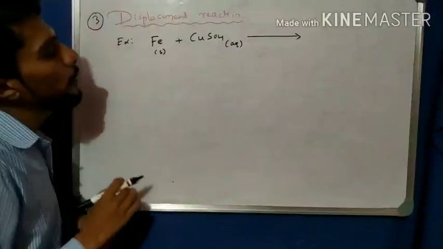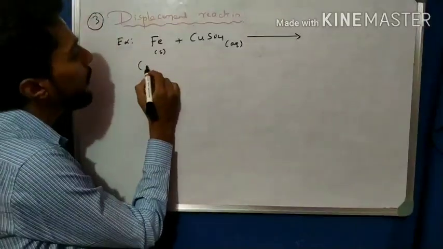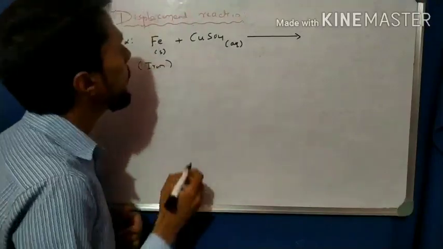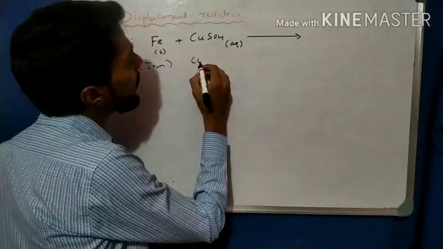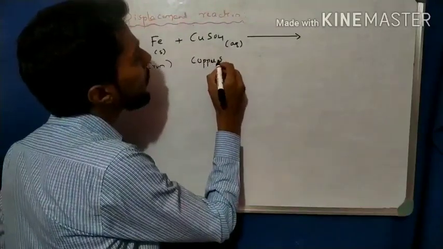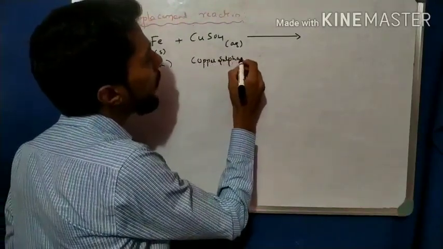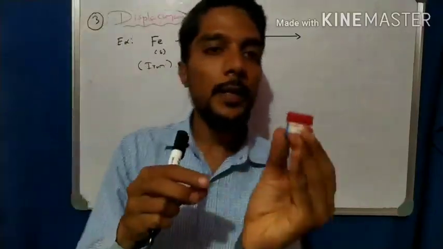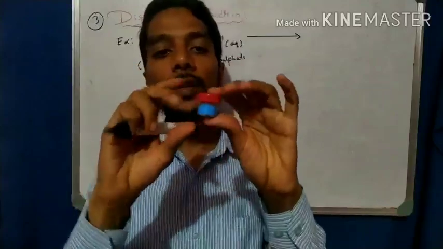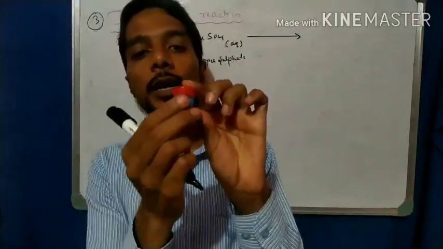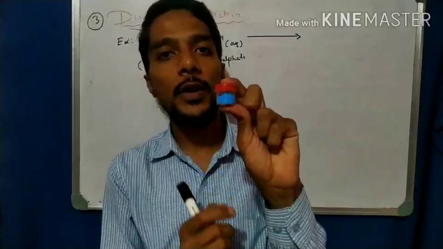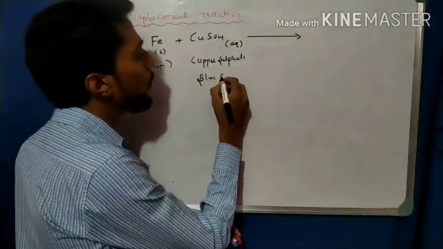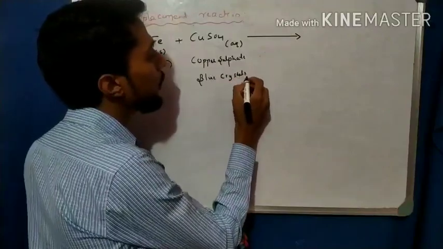So Fe plus, what is Fe? Fe is nothing but iron. Next, copper sulfate. We know that copper sulfate is blue in color. You see blue crystals shining, blue crystals are there.